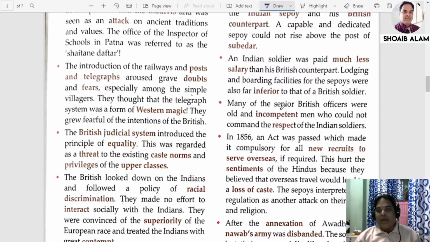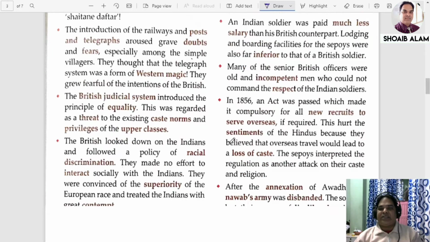Many of the senior British officers were old and incompetent men who could not command the respect of the Indian soldiers. That means command the respect. You have to respect me, but now I am old, so definitely you will not be following me. But still they were holding those important posts in the company's army.